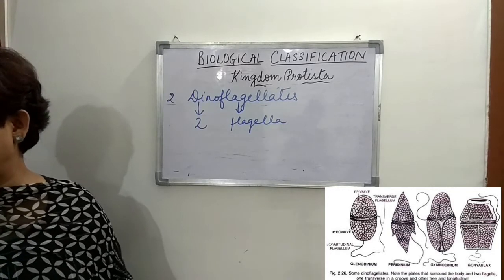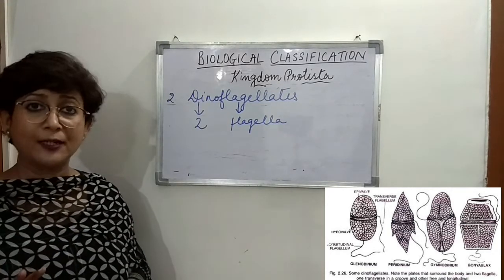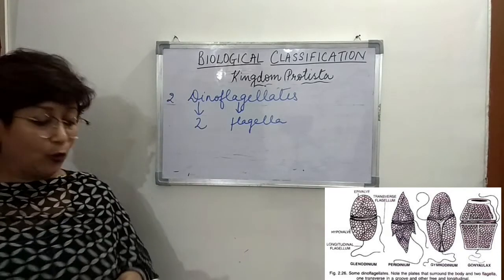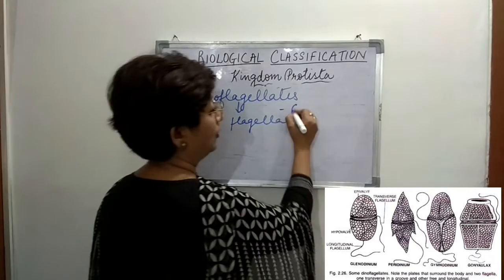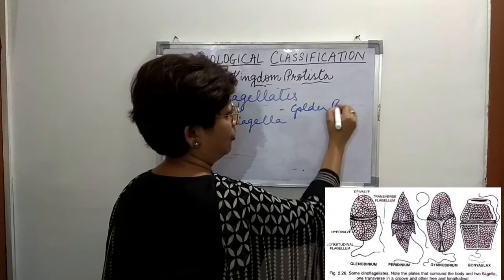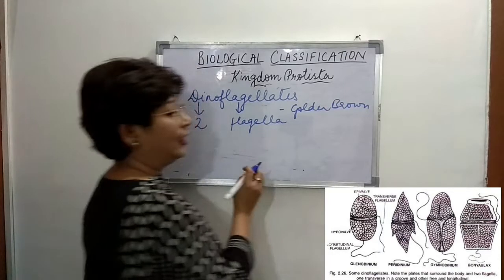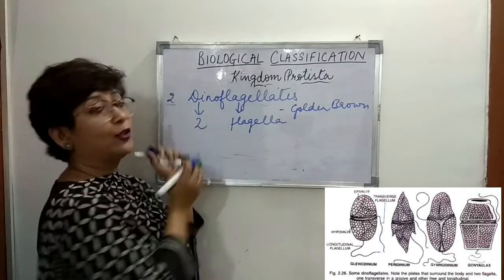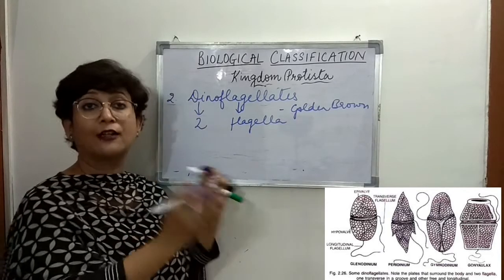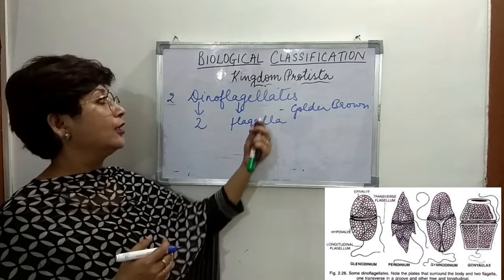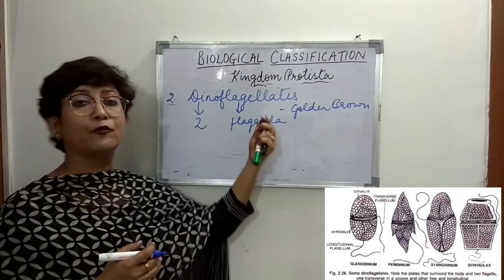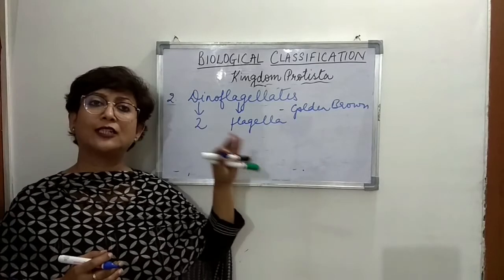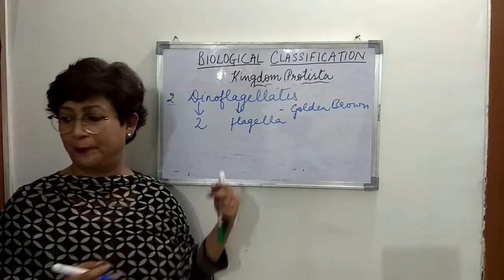They're golden brown and they are photosynthetic protists, right? So they perform photosynthesis. They are golden brown in color. But you know there are many other pigments present in dinoflagellates, right? So they are variously colored also, but I think the most common type of dinoflagellates are golden brown in color, right? Other than that, they are variously colored because others have various pigments present in them.